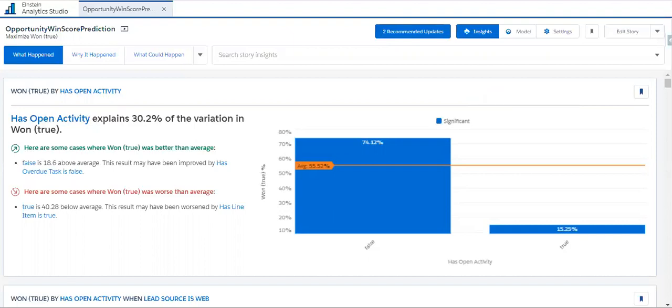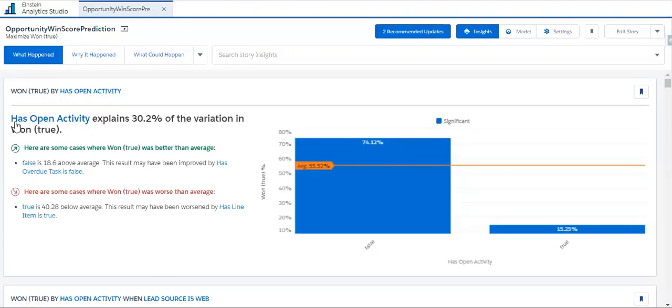Okay, so there are four types of insights available. One is what happened, next is why it happened, what could happen, and what is the difference. The what happened insight is the overview level of insights that we can get from our opportunity history data.